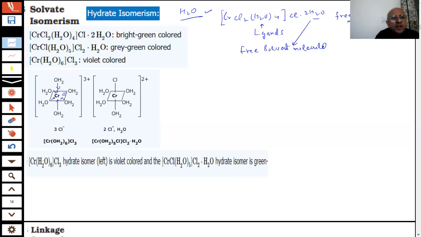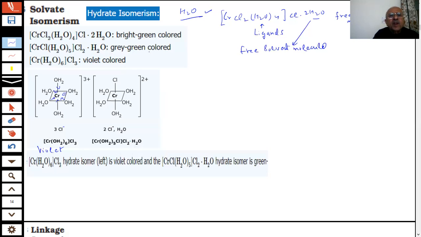And in this one, one Cl has displaced a water molecule. How many waters are there now? Five. And outside you have Cl2, and this is gray green colored. So such isomers are called hydrate isomers.